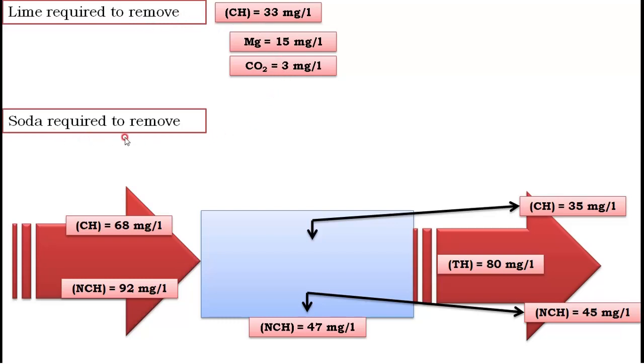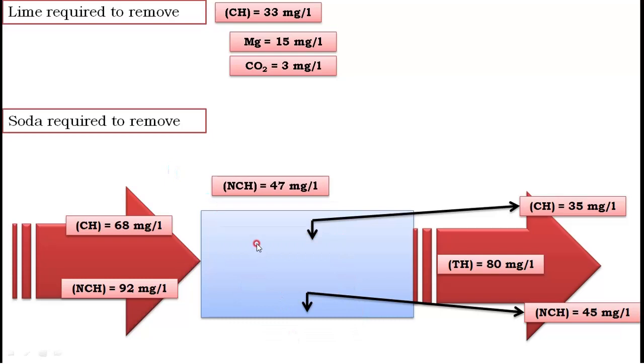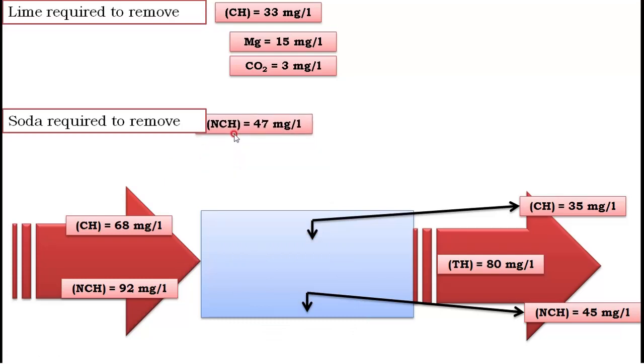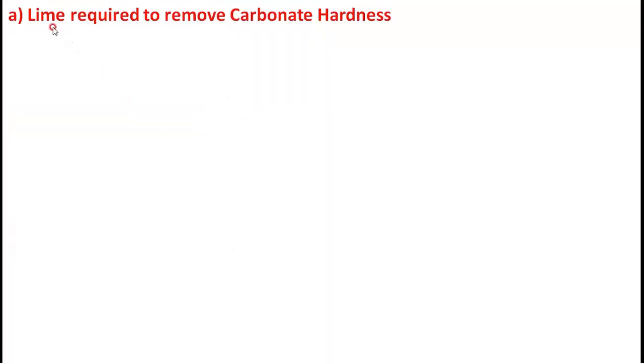The same way soda is required to remove only non-carbonate hardness, that is 47 mg per liter. Okay? Now you came to know where all lime and soda are required. Now lime required to remove carbonate hardness, that is CH, you will calculate it this way.